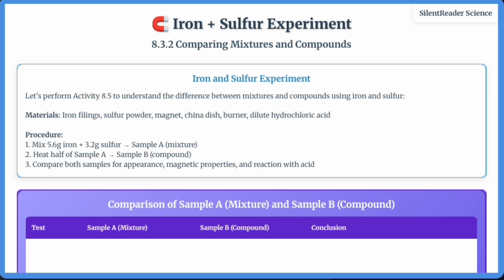The compound is not magnetic, has uniform appearance, and reacts with acid to produce hydrogen sulfide gas, with a rotten egg smell instead of hydrogen gas. This experiment clearly demonstrates the key differences between mixtures and compounds. Mixtures retain component properties and can be separated physically, while compounds have new properties and cannot be separated physically.